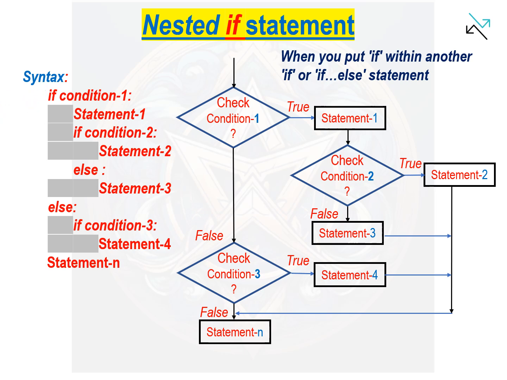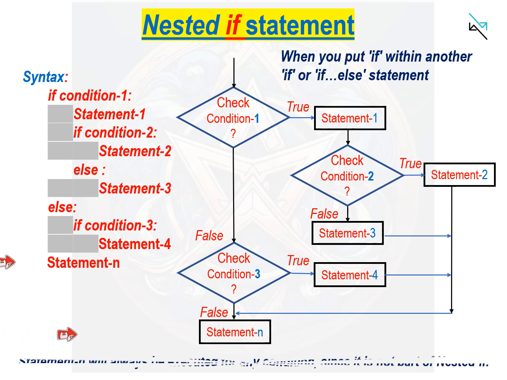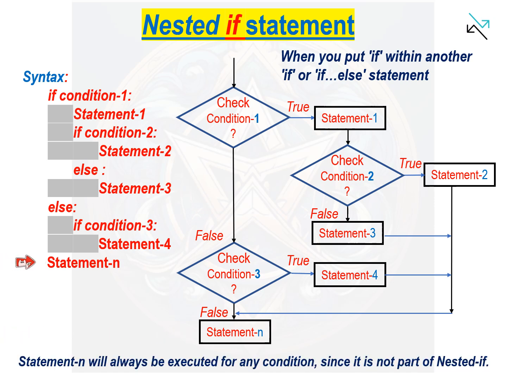If condition 1 as well as condition 2 are true, then statement 2 executes. If condition 1 is true, but condition 2 is false, then statement 3 executes. Statement 4 executes when condition 1 is false and condition 3 is true. Statement N is not part of nested if statement. So it is executed at the end, whether any condition is true or false.